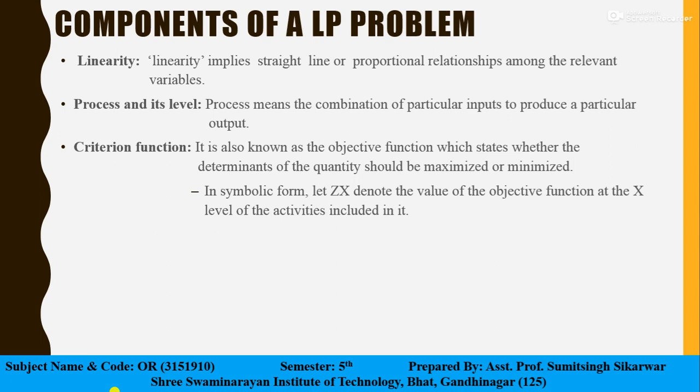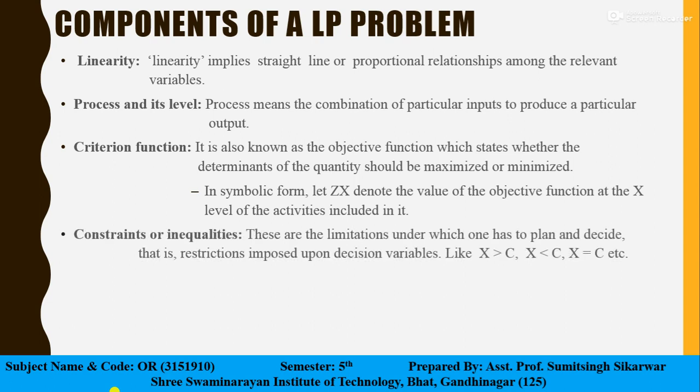Our next component is constraints or inequalities. So constraints are the limitations under which one has to plan and decide. These are the restrictions imposed upon the decision variables. For example, let us understand one example.